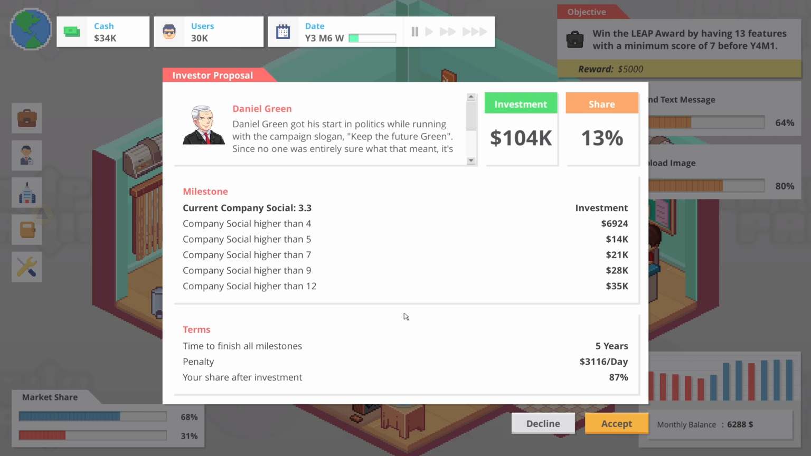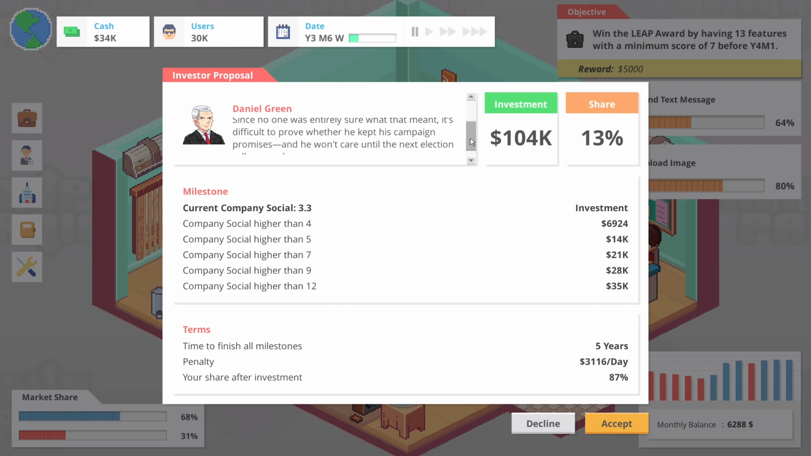Let's see. So, Daniel Green got his start in politics when running with the campaign slogan, "Keep the Future Green." Since no one was entirely sure what that meant, it's difficult to prove whether he kept his campaign promises, and he won't care until the next election rolls around.